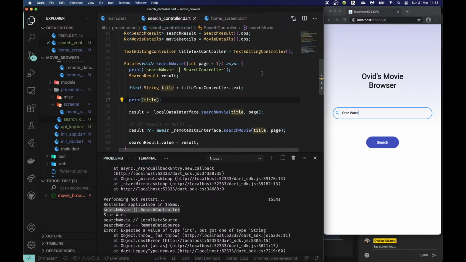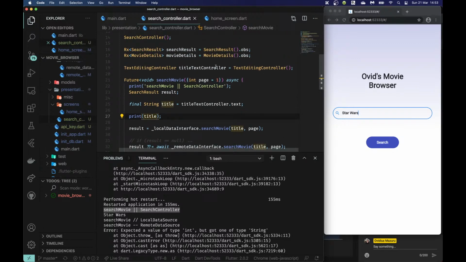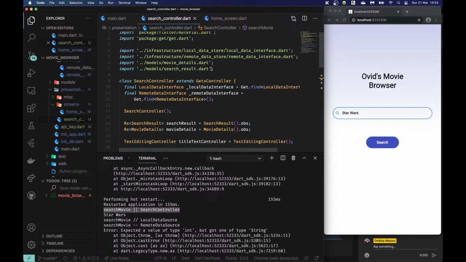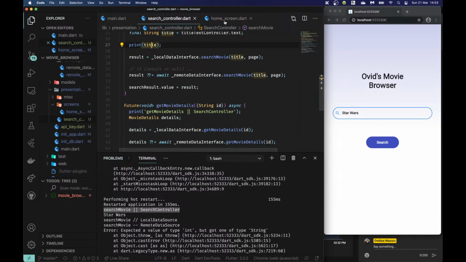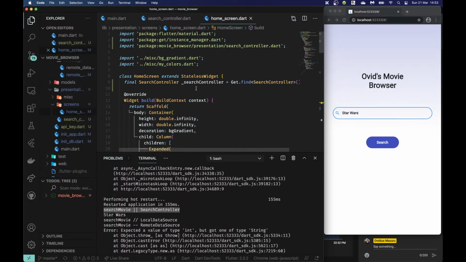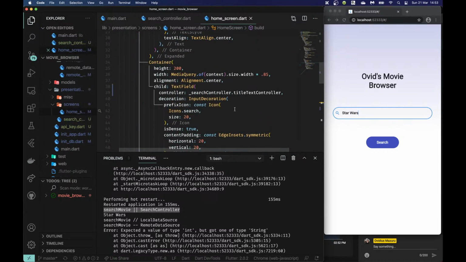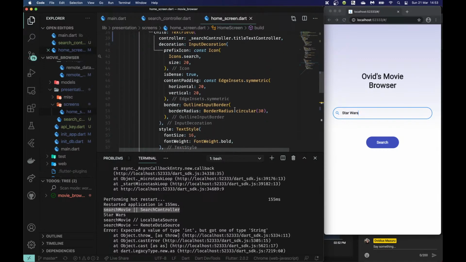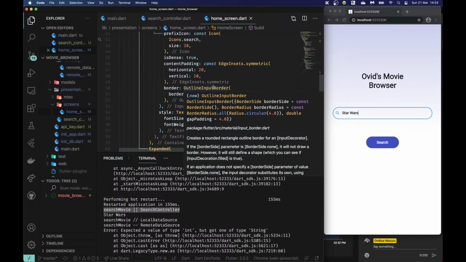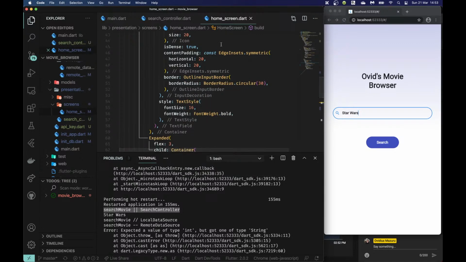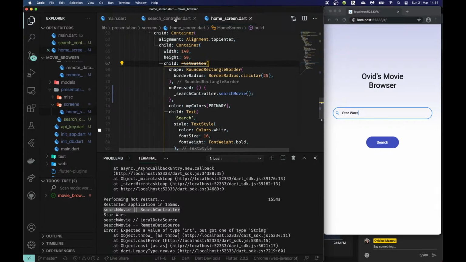So you guys can see I hooked up the text editing controller in the GetX controller. So in so doing, I don't need to make my home screen stateful. Yeah, plus I can keep that title in my state even after I navigate away, even when I navigate to the next page, which is definitely a good thing in my opinion.